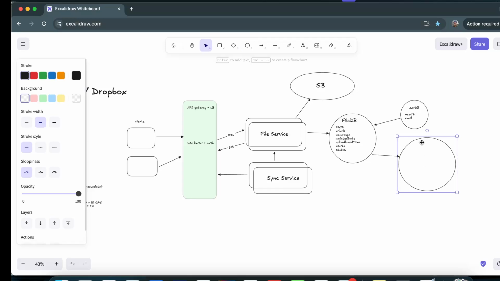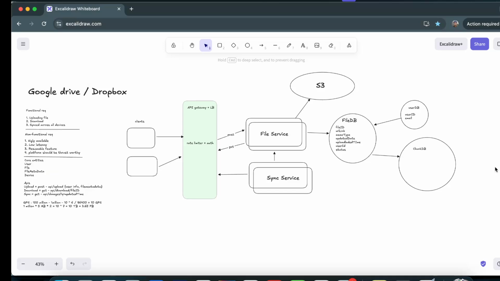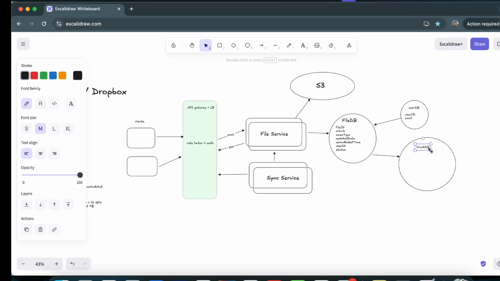In the chunk table, obviously this is our chunk DB, and inside the chunk DB we will have each chunk ID, and next the URL, the chunk URL for that chunk ID.